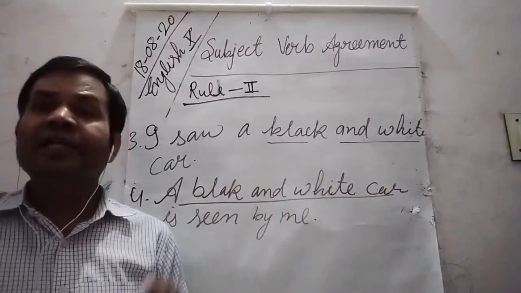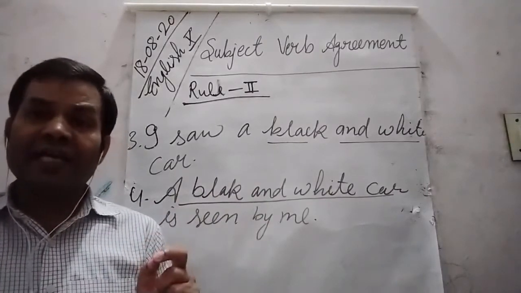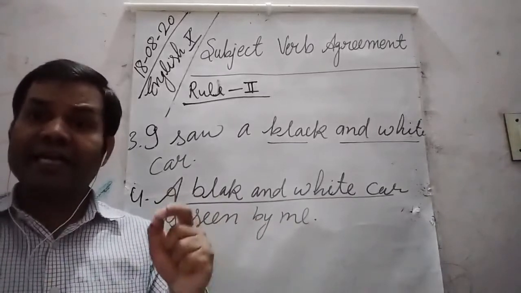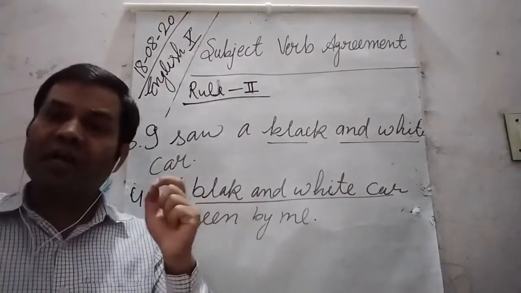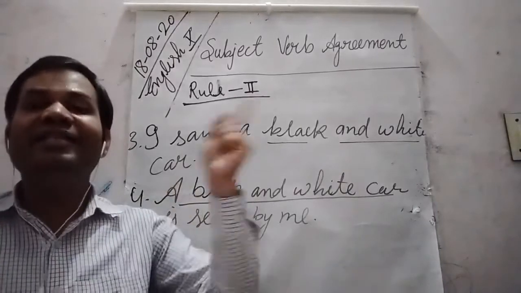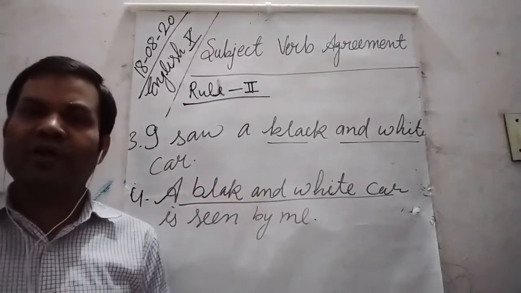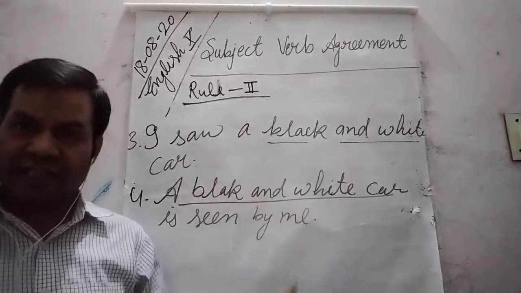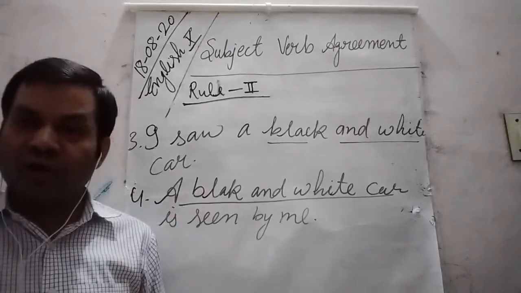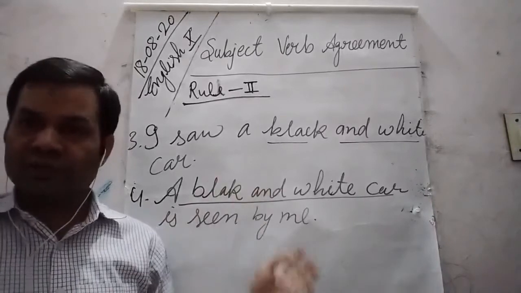But if two or more nouns are joined but give the idea of one thing to our mind, then a singular verb follows. All these rules are very important. More rules will be discussed in coming videos. So you must note down all the rules and examples.